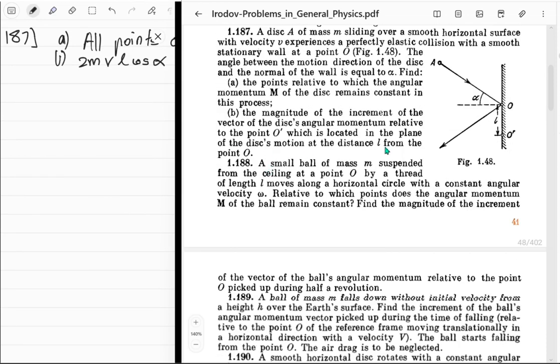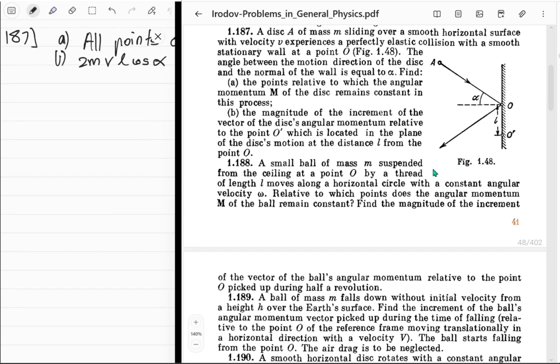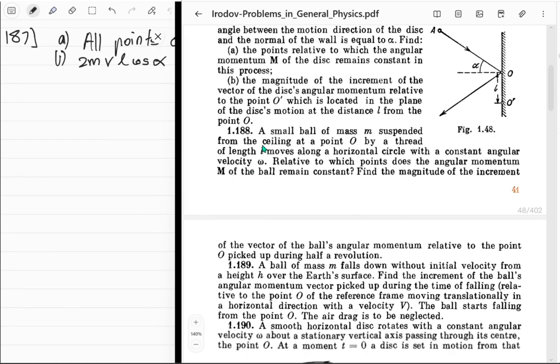Yes. And it's completely in the k hat direction. But we just want the magnitude. So yeah, that's it. Next, 1.188. Okay.